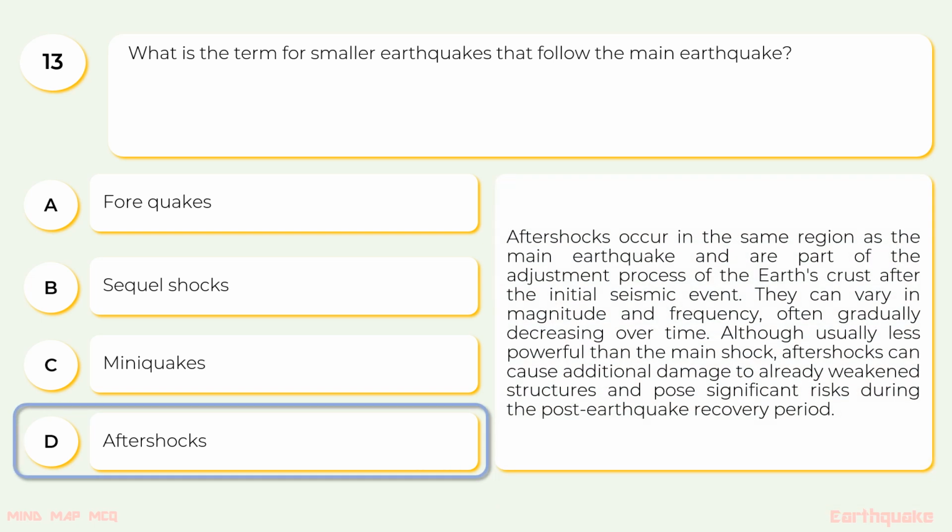Aftershocks occur in the same region as the main earthquake and are part of the adjustment process of the Earth's crust after the initial seismic event. They can vary in magnitude and frequency, often gradually decreasing over time. Although usually less powerful than the main shock, aftershocks can cause additional damage to already weakened structures and pose significant risks during the post-earthquake recovery period.